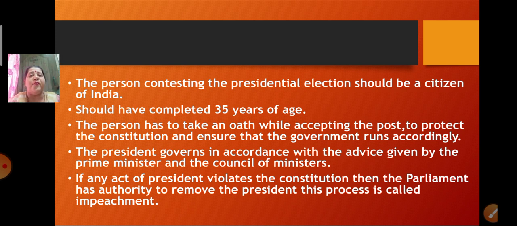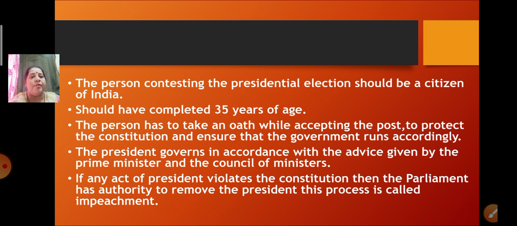Now, if by chance the president is thinking of violating any law in the constitution, that cannot be done. If any act of the president is seen to be violating the constitution, that means it is going against the constitution, then the parliament has the full authority to remove the president from his post.